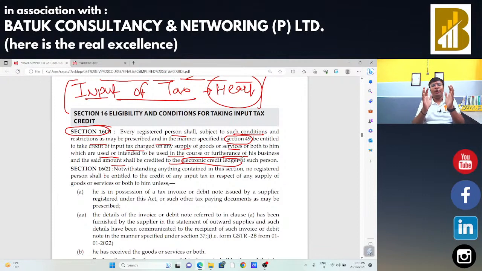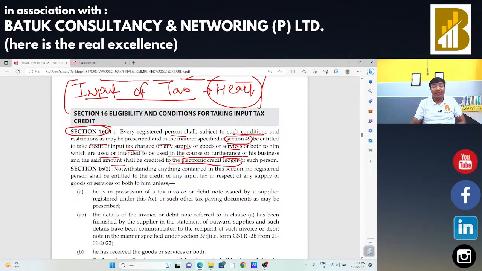So, when we read the language of section 16 subsection 1, there is no restriction. There is only one restriction: whenever you use anything in the course or furtherance of your business, intended or to be used for your business, in that case, for that particular type of product and for that particular type of services, you are eligible to claim the tax credit. That means if I buy anything for my business, I am eligible to claim the input tax credit for that purchase.